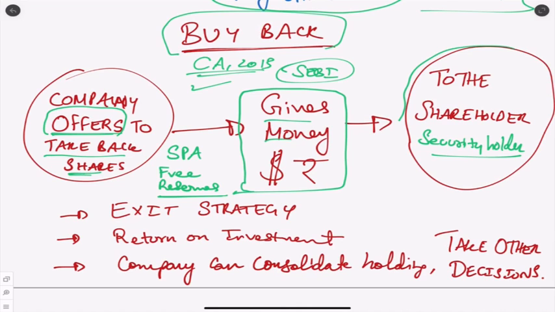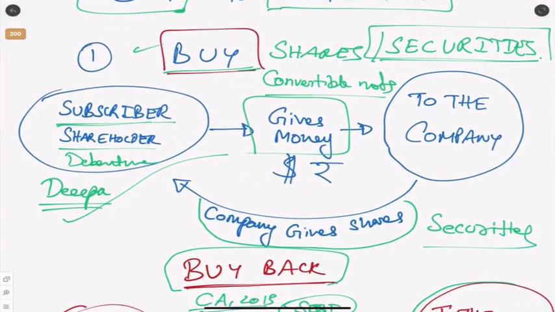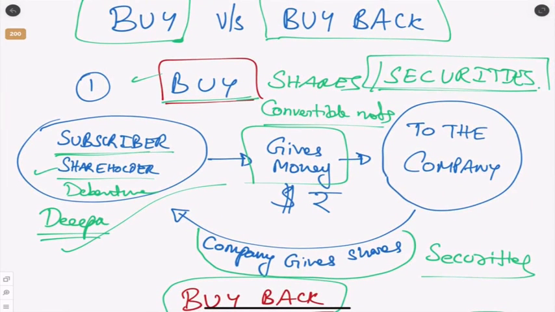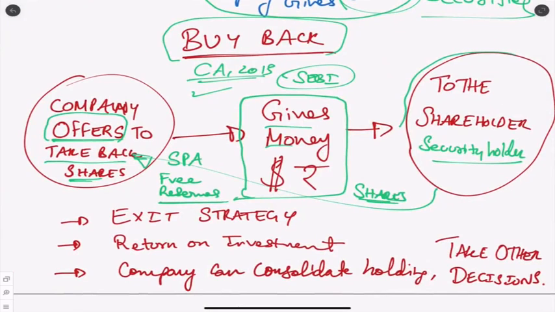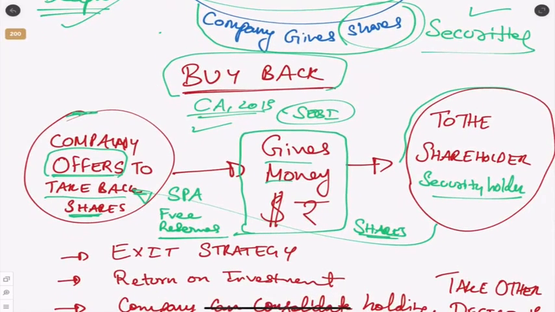They'll give money and at that time the shareholder has to give to the company his securities or shares which he has. Correct? Very simple. In buying, what happens? The shareholder gives money to the company. The company will give the shareholder the shares or different securities. Ulta. Buyback is exactly ulta. So the company will tell, we want back our shares. We have given you shares over here, correct? We want it back. And we don't want to take it for free. We'll give you money. Give it back to us. And they give the money to the shareholder, and the shareholder gives back the security or the shares to the company.